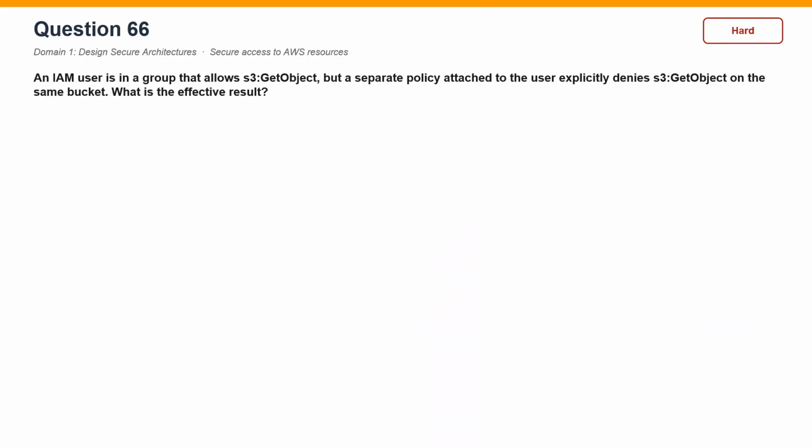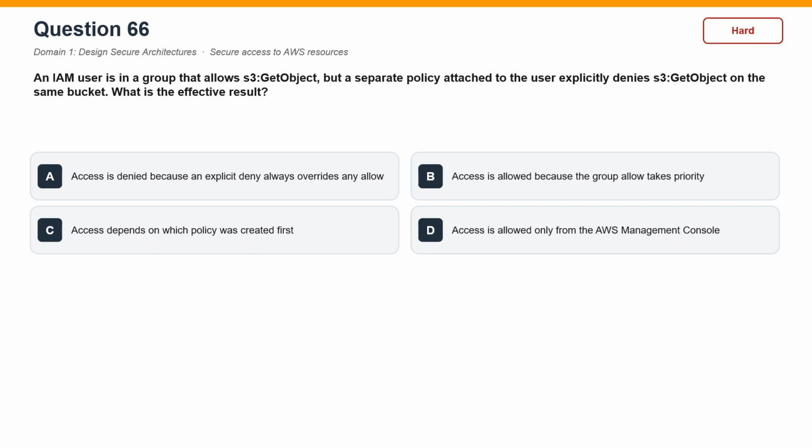An IAM user is in a group that allows S3:getObject. But a separate policy attached to the user explicitly denies S3:getObject on the same bucket. What is the effective result?